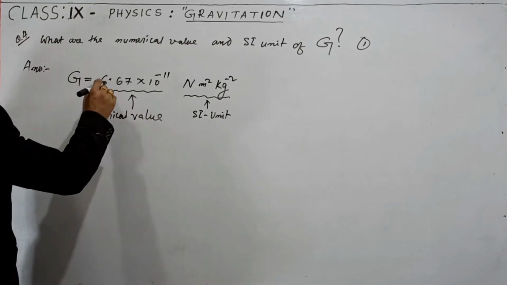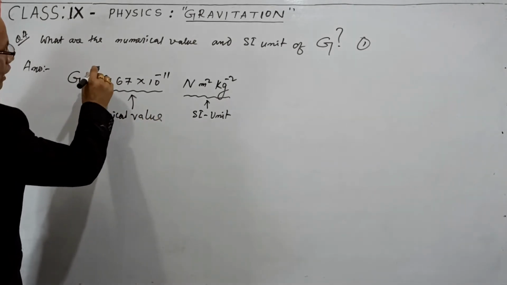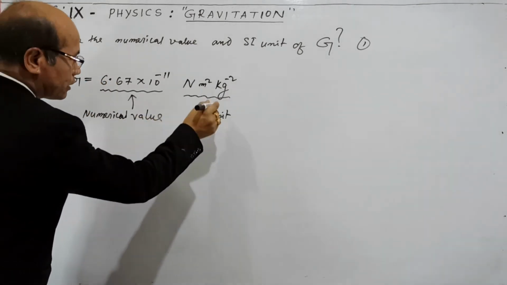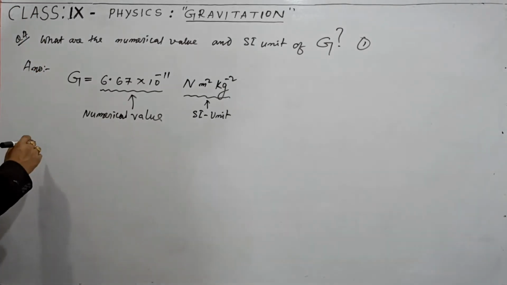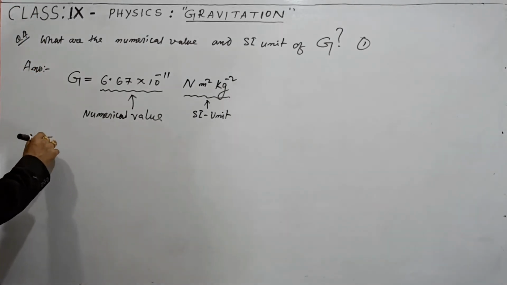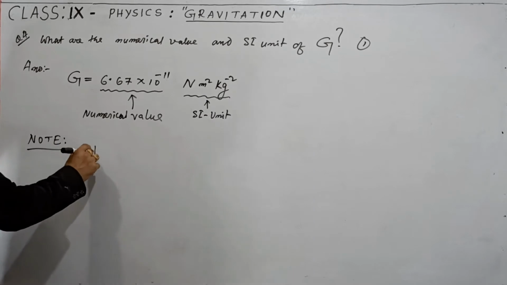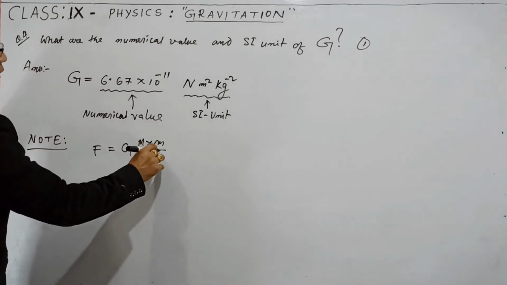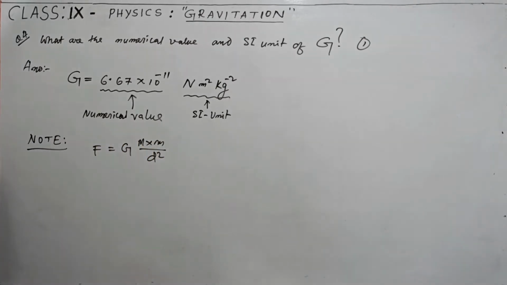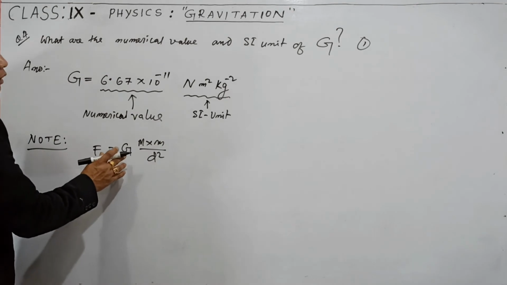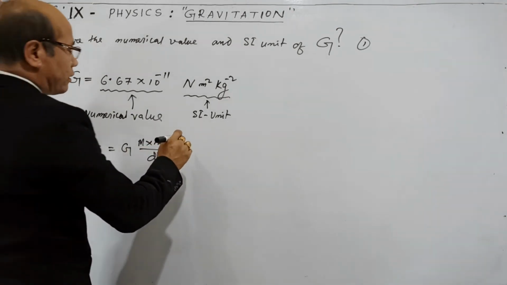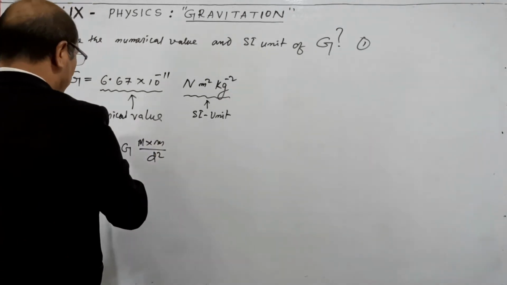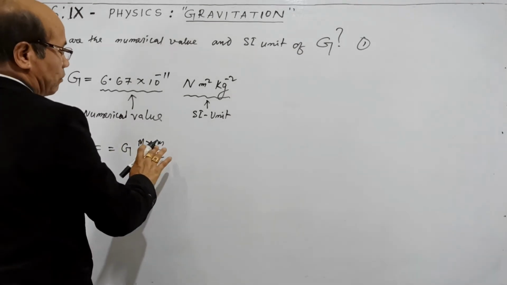Anyway, for this numerical value, you have to get it by heart. And regarding this SI unit, there is no need to get it by heart. I will write here. Look, F equal to capital G, capital M into small m divided by d square. This is the formula for gravitational force. And from this you write the value of G in terms of capital F, capital M, small m, and d square.